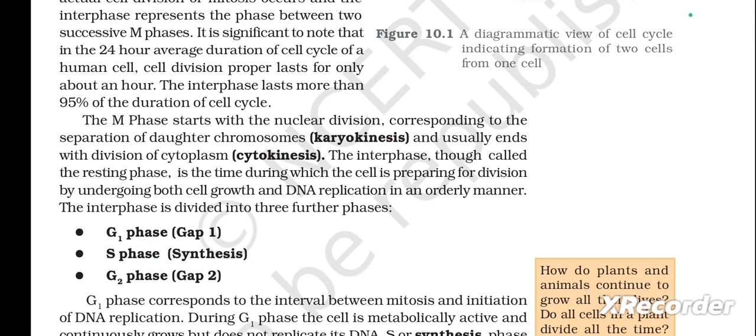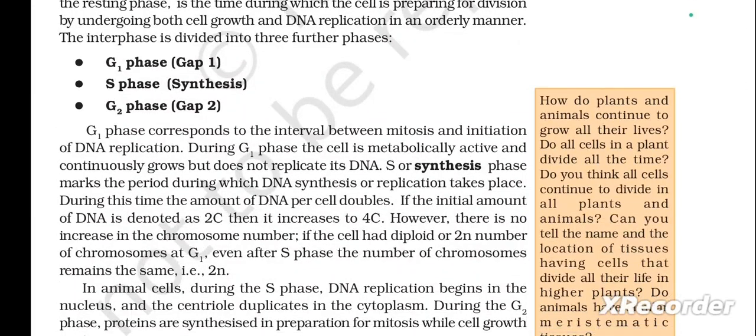The interphase, though called the resting phase, is the time during which the cell is preparing for division by undergoing both cell growth and DNA replication in an orderly manner. The interphase is divided into three further phases. First one is G1 phase, that is gap 1. Next is S phase, that is synthesis. Next is G2 phase, that is gap 2. G1 phase corresponds to the interval between mitosis and initiation of DNA replication.